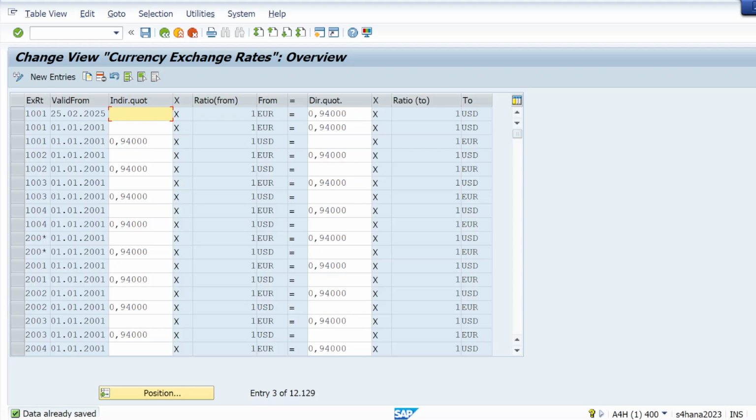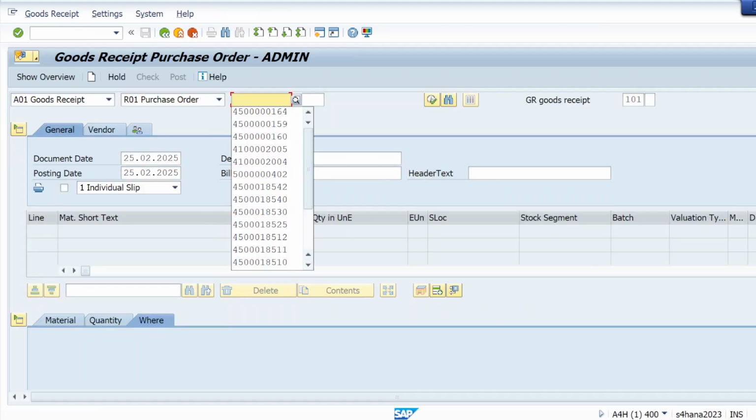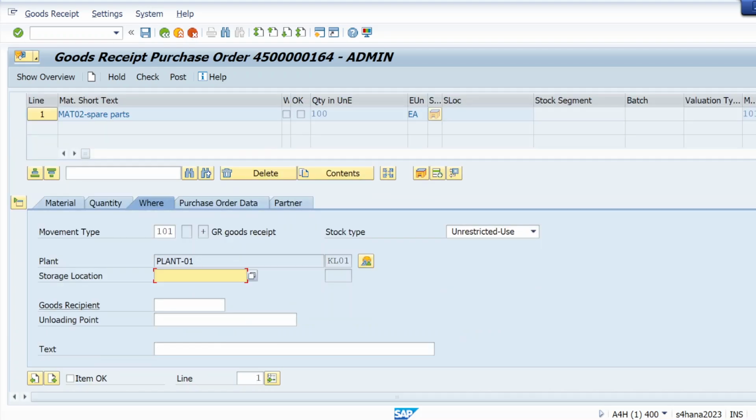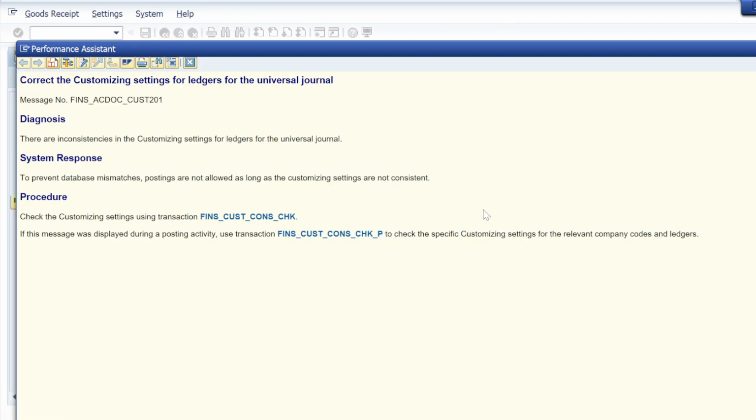Yeah, it's done. Now let me try to do that in Migo, if I am able to resolve or not. It's fine. Yeah, that error is also resolved. So 2 errors already we have resolved in today's session. 3 errors, the material ledger error also we have resolved. So these are the tickets, this is how you can resolve that.